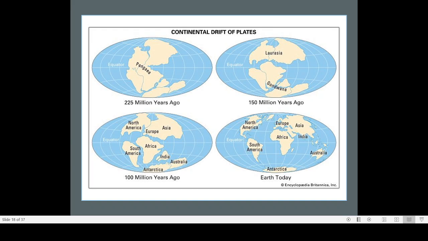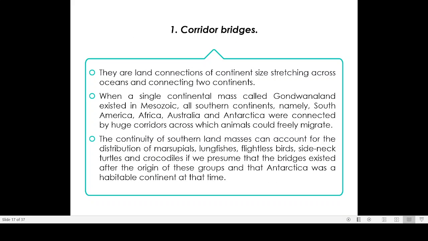For example, a very large land mass connecting two separate continents is called a corridor bridge. A single continental mass called Gondwanaland existed in the Mesozoic, and all the southern continents, namely South America, Africa, Australia and Antarctica, were connected by huge corridors across which animals could easily migrate.